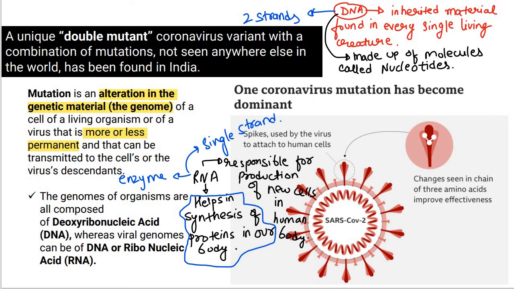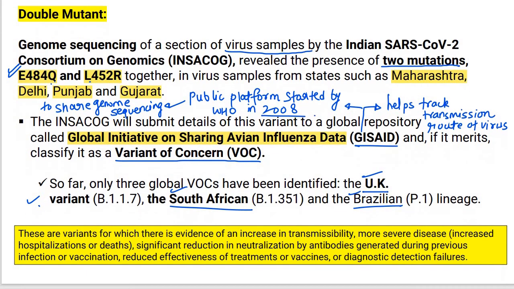So your homework is you have to study what is genome sequencing. I have already explained to you. मैंने आपको already explain कर दिया है genome sequencing क्या होता है, how it works, कैसे ये काम करता है, what is RNA and DNA and who administers GSED. ये आपको मुझे comment section में बताना है. You have to tell me in the comment section who administers GSED, that is Global Initiative on Sharing Avian Influenza Data. Okay. So this is your homework for today. ये आपका आज का homework है.